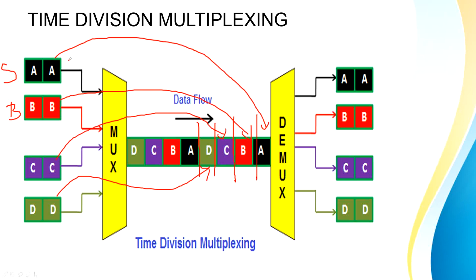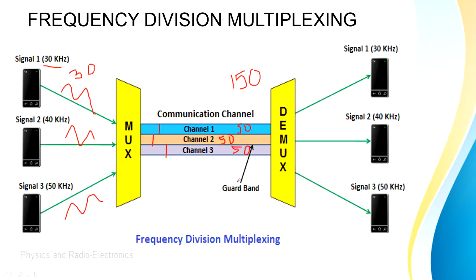इसके बाद अब अगर वापस user A को कुछ send करना है, then it will utilize its own time slot and send the data. This is how time division multiplexing works. So अगर यहाँ पे पूरा communication channel का bandwidth है 150 Hz, तो user A को मिलेगा पूरा 150 Hz but only for some limited amount of time. तो यहाँ पे time के ऊपर limitation है, frequency और bandwidth के ऊपर कोई limitation नहीं है. Previous case में क्या था?